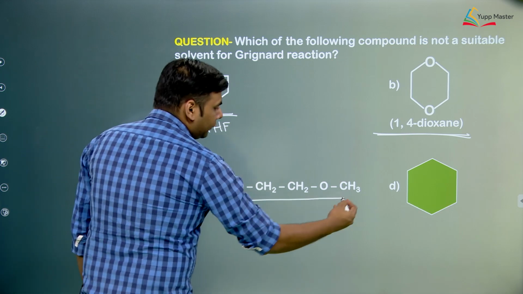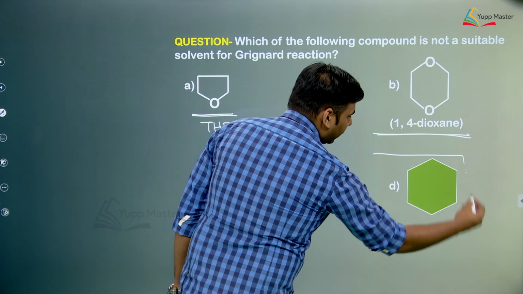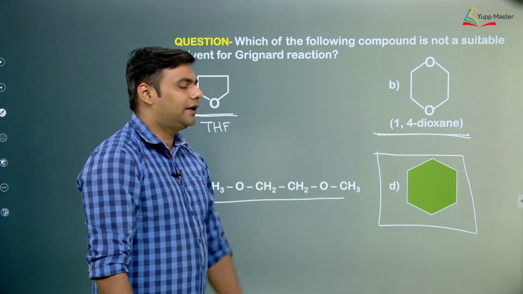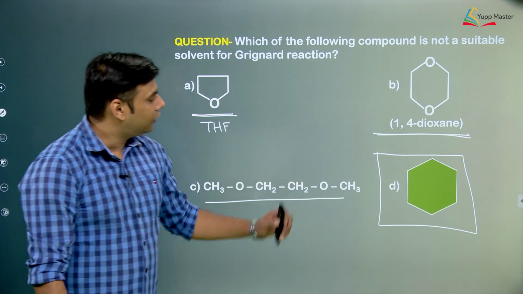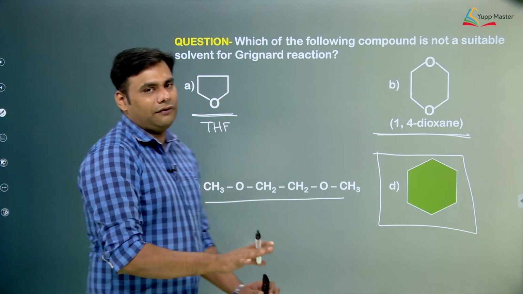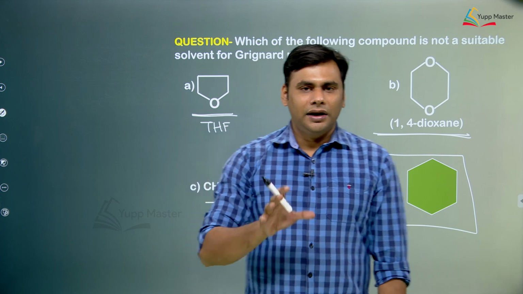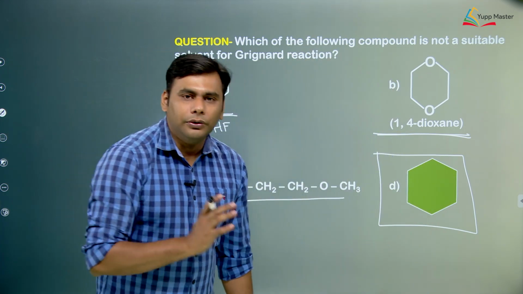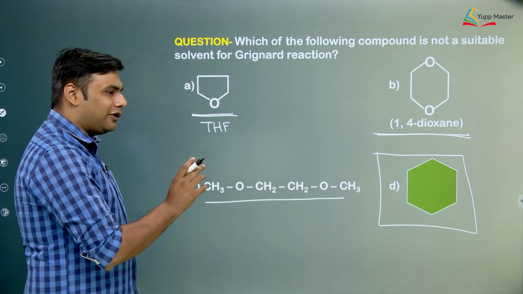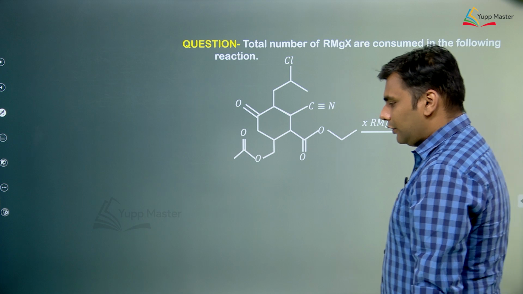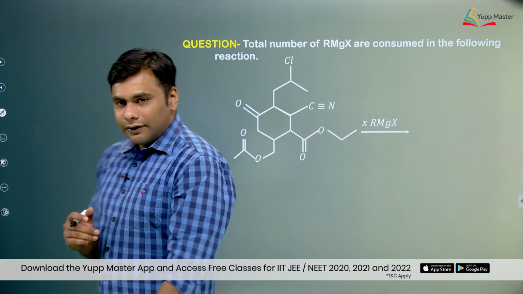This is again an ether, it will also stabilize, but this does not have any donor atom like oxygen. So this won't stabilize Grignard reagent, so it is not an effective solvent. Again, if you look at these questions, you can understand that JEE just asks questions that are deeply conceptually rooted. So you need to have the right concept, right conclusion about the reactions, and things get very easy from there.